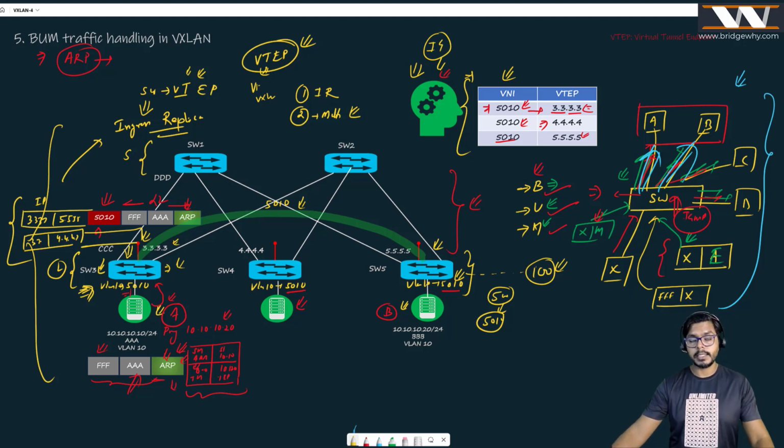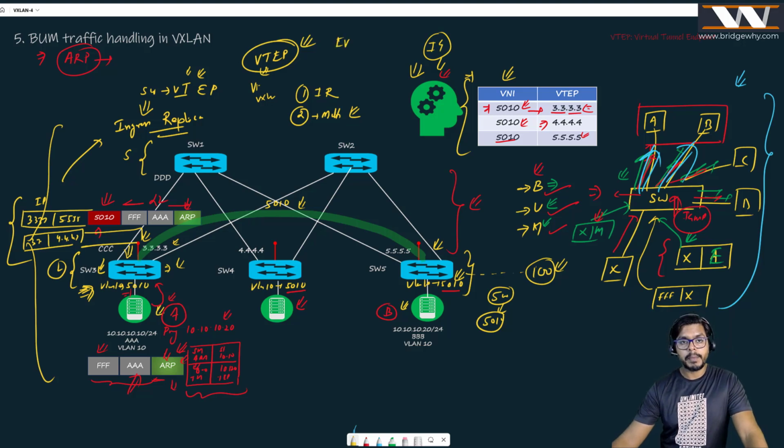Some people say that EVPN doesn't require multicast at all. This is not the case, guys. EVPN does require multicast or maybe ingress replication in certain specific scenarios. And I will be letting you know those scenarios, right?